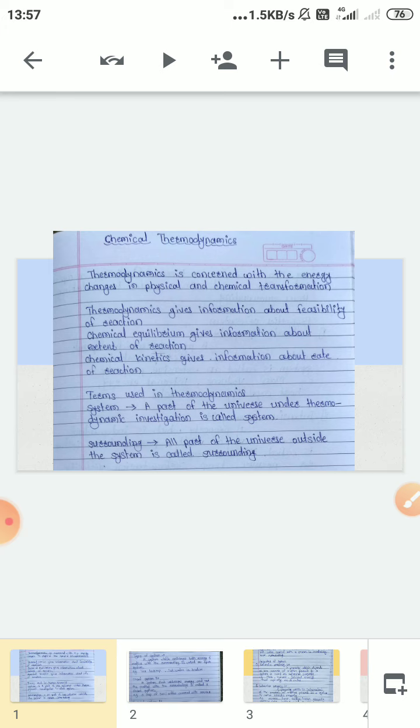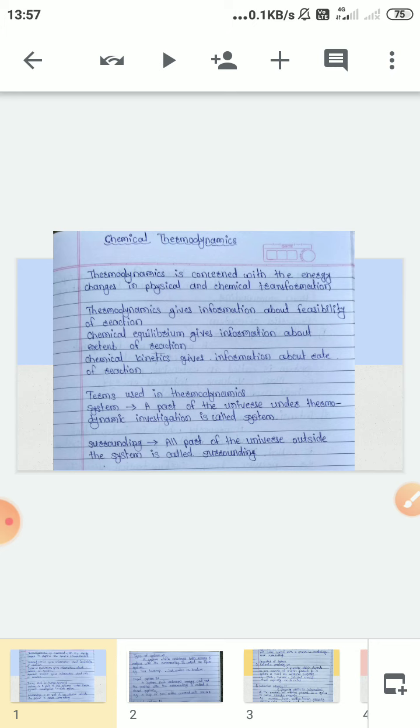If we take 100 moles of a reactant, how many moles of product will we get? That is the extent of reaction. For example, 100 moles may give only 50 moles, or 99 moles, or 90 moles, or only 30 moles of product. That is, in what proportion the reaction proceeds. This is chemical equilibrium.